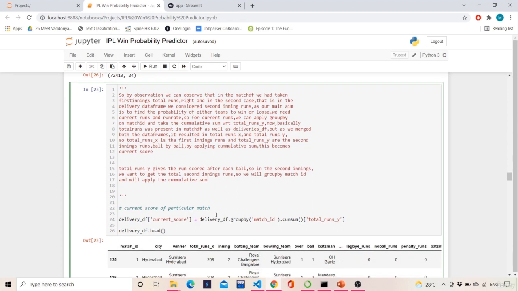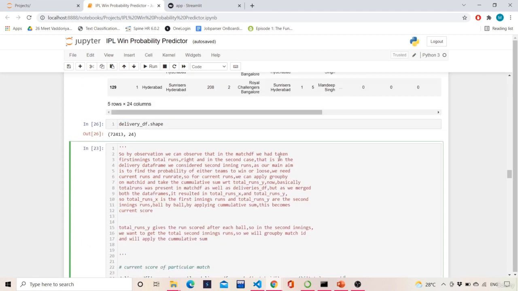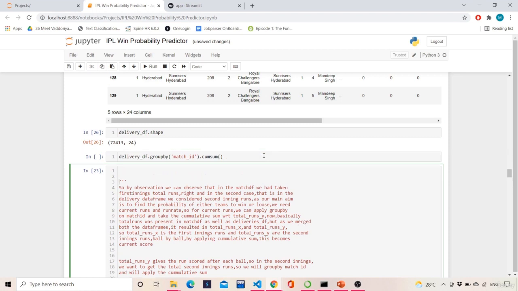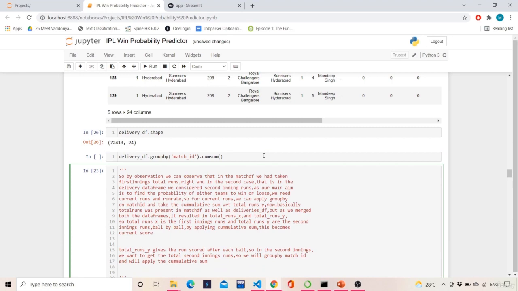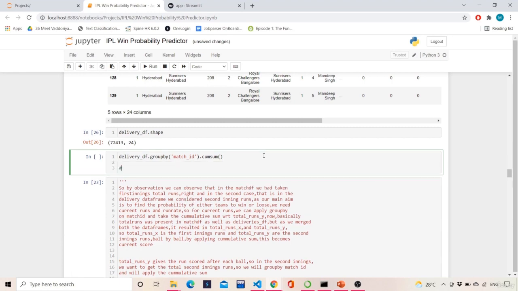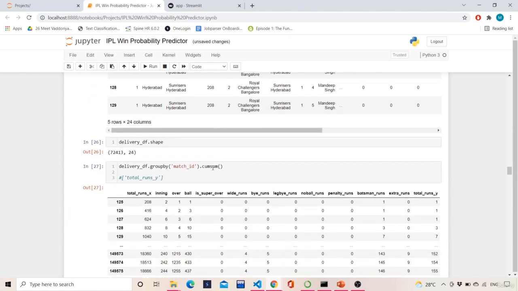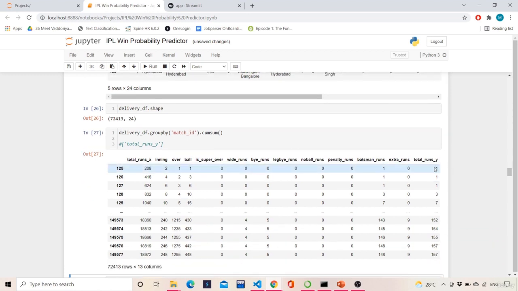Now what we will do is count the current score of a particular match. So we will copy this, for better understanding, and go step by step. First we will not consider this total runs Y. First we will consider this only. If I group all the match IDs with their cumulative sums, I will get this total runs here.